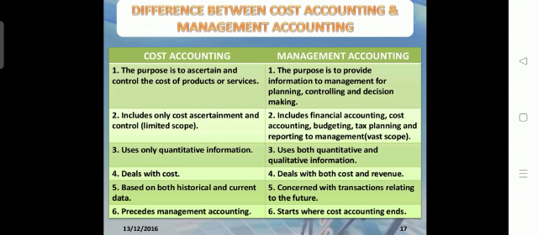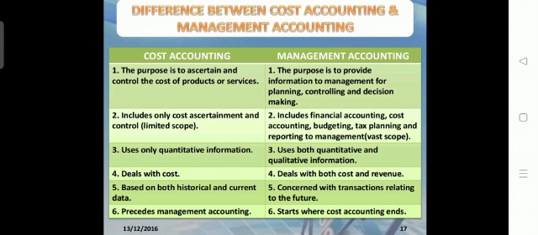Cost accounting includes only cost ascertainment and control. It has a limited scope, related to cost incurrence, cost ascertainment or cost control. But management accounting includes financial accounting, cost accounting, budgeting, tax planning and reporting to the management. A wide area is covered under the subject matter of management accounting. We have already discussed the scope; in relation to that, management accounting has much more scope.